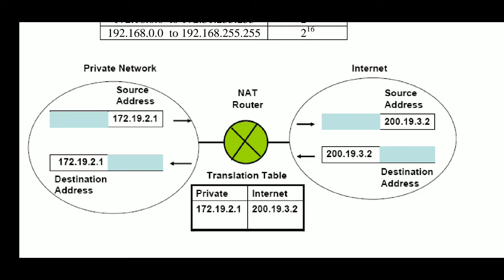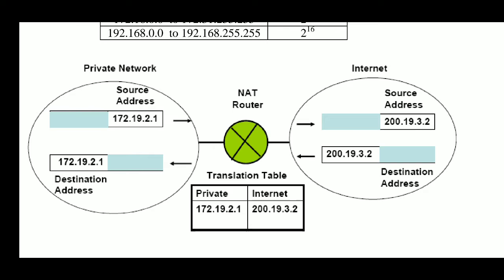So the translation table has that the private address 172.19.2.1 has the global IP address 200.19.3.2. Whenever the private address 172.19.2.1 wants to send something, the NAT device converts this private address into the global IPv4 address 200.19.3.2.